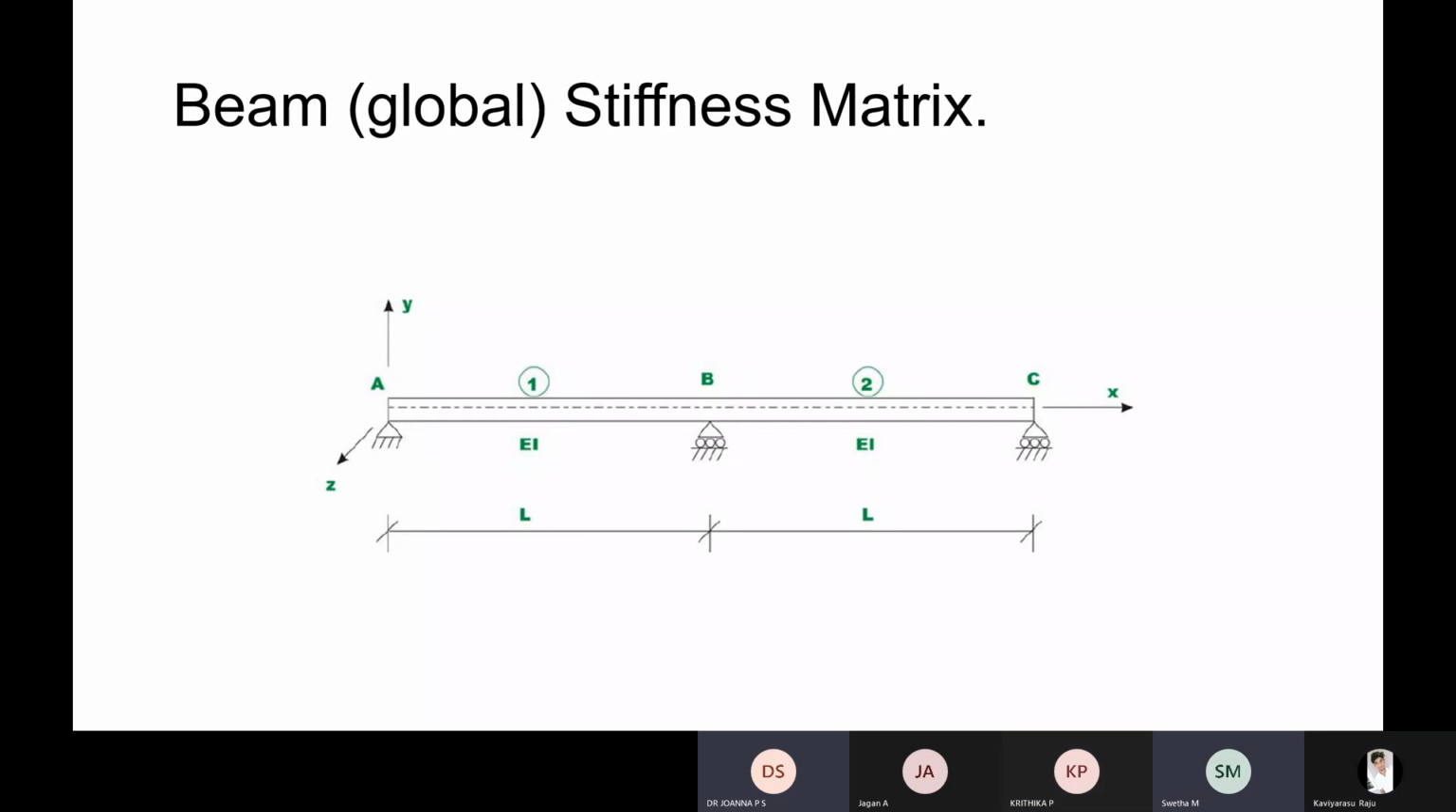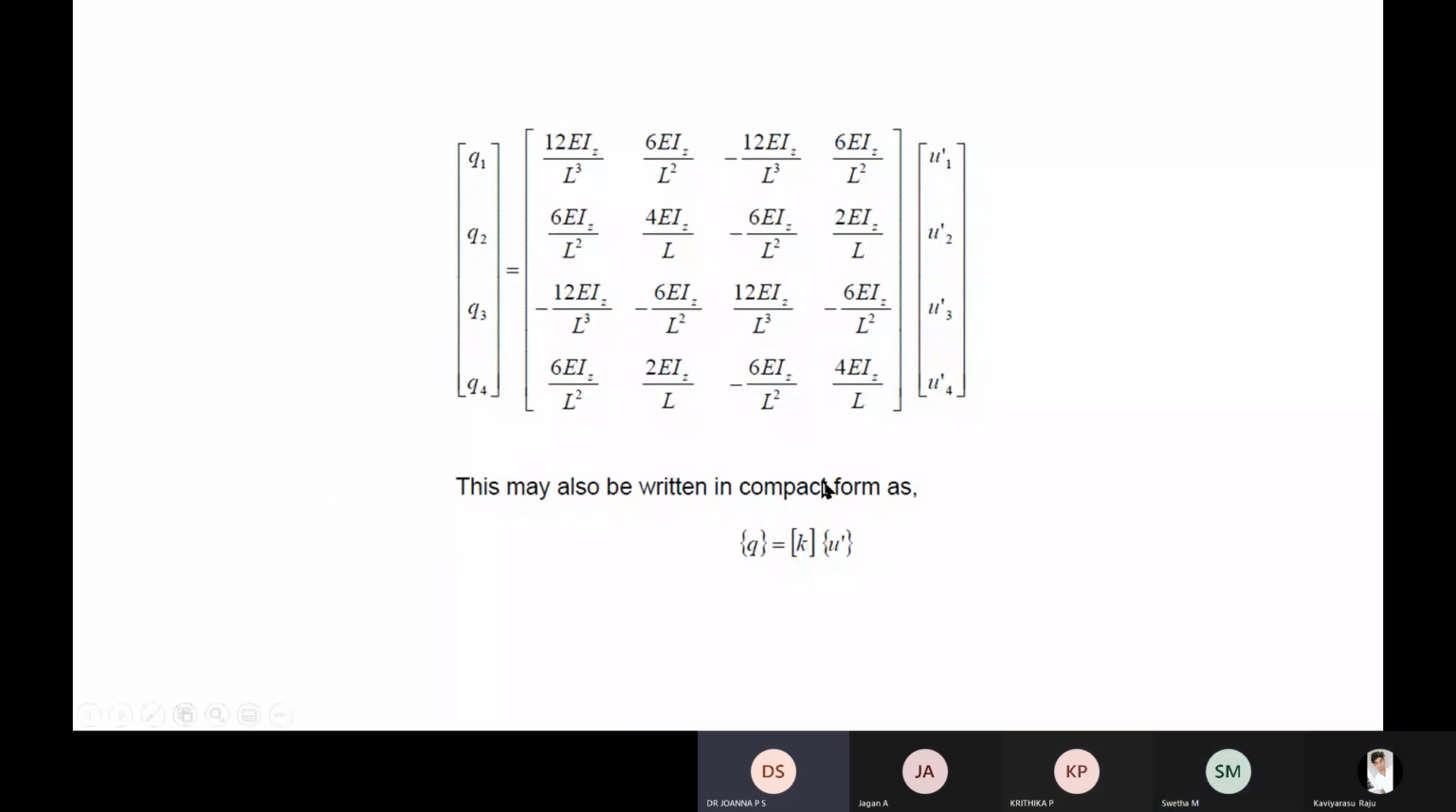Yes, ma'am. One thing I want to explain here. We are discussing the relation between the force and the displacement. Force is denoted by Q1, Q2, Q3 and Q4, and this is the stiffness matrix and this is the displacement matrix. The external force is related with the stiffness matrix and the displacement. In simple form, you write Q is equal to K into U.